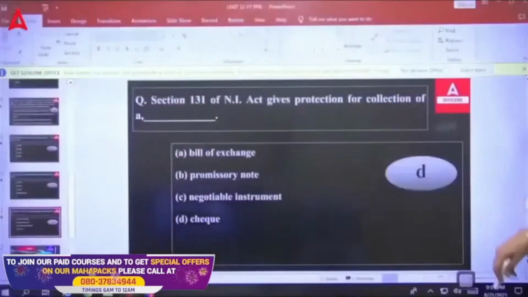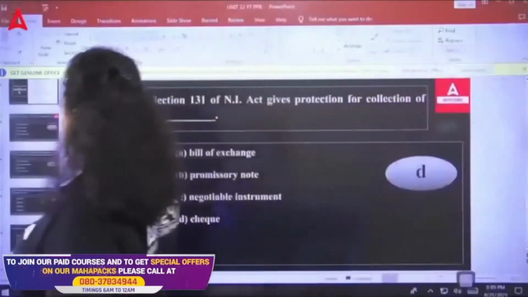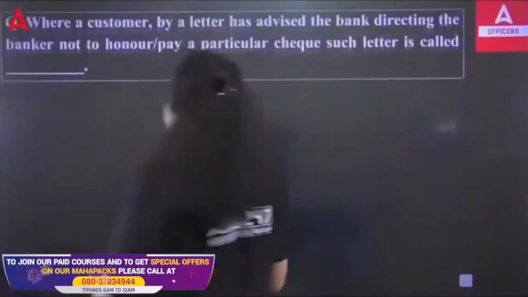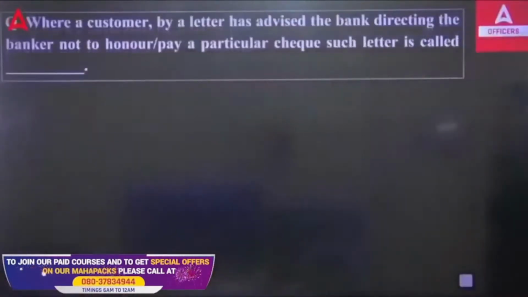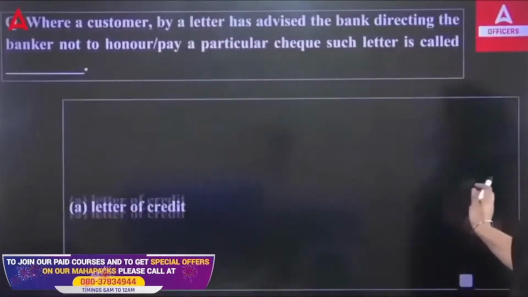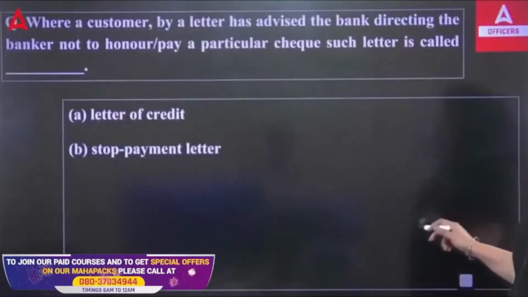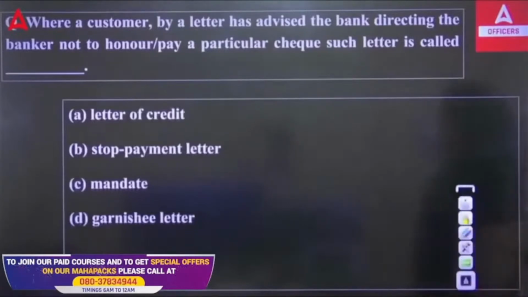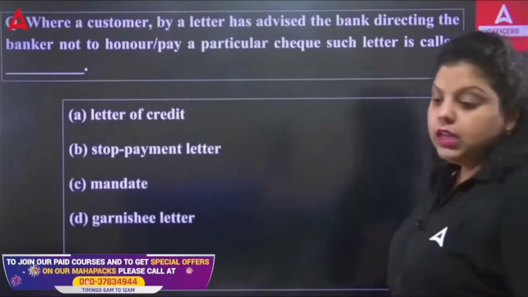Now, let's move forward to the second question that is talking about where a customer by a letter has advised the bank directing the banker not to honor or pay a particular check. Such a letter is called dash: letter of credit, stop payment letter, mandate or garnish letter. Which of the following is correct? A, B, C or D?